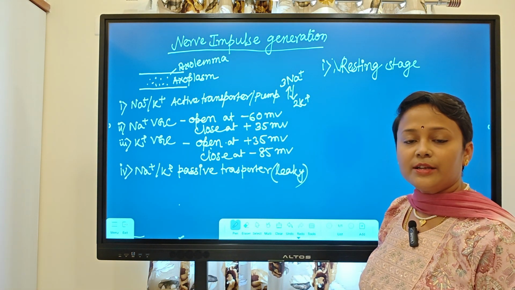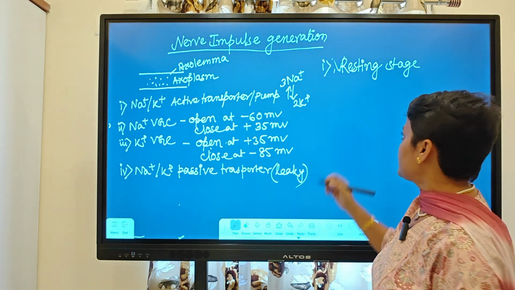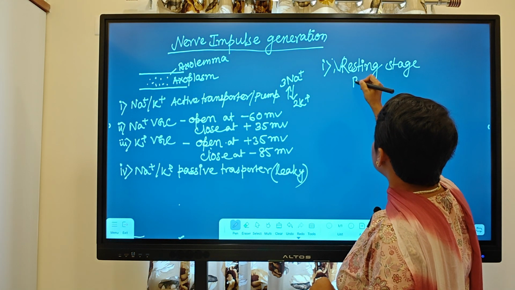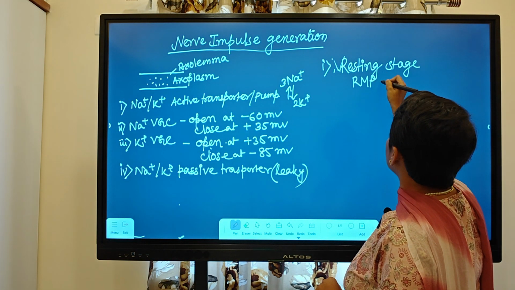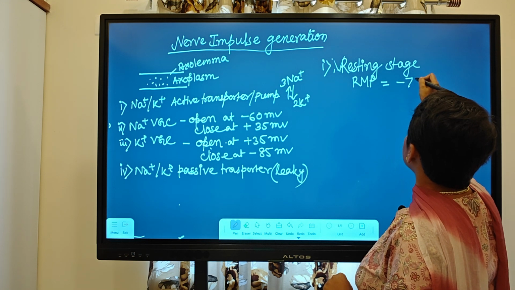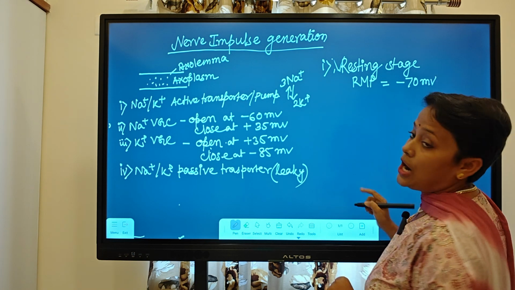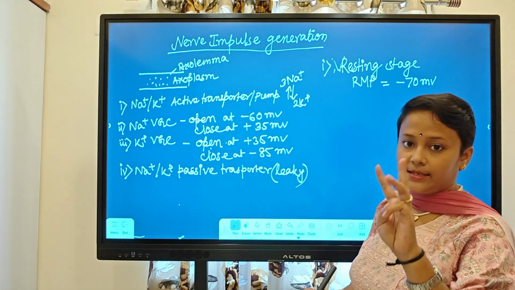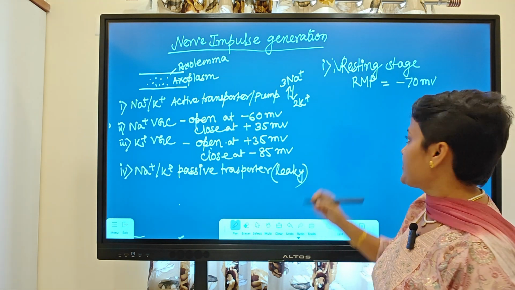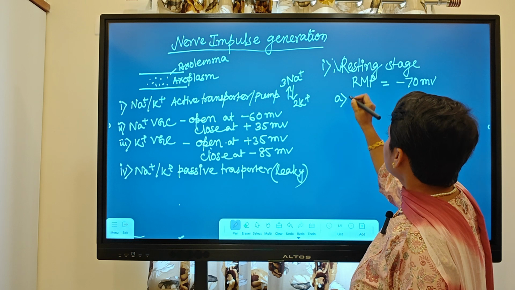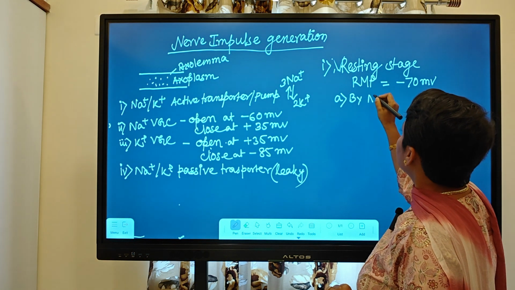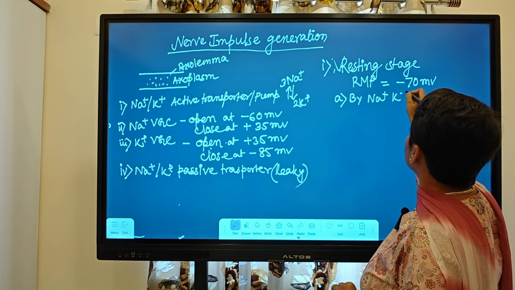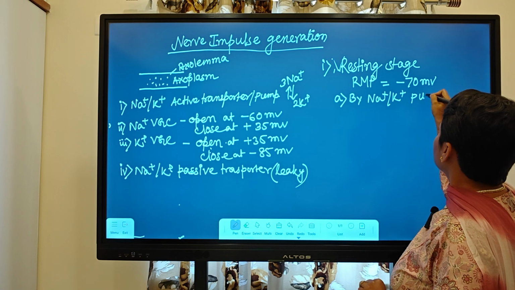How will it be maintained or generated? We will discuss that. So first, the resting membrane potential will be maintained at minus 70 millivolt. How will it be generated? First of all, by three ways. First of all, by the sodium potassium pump. How?